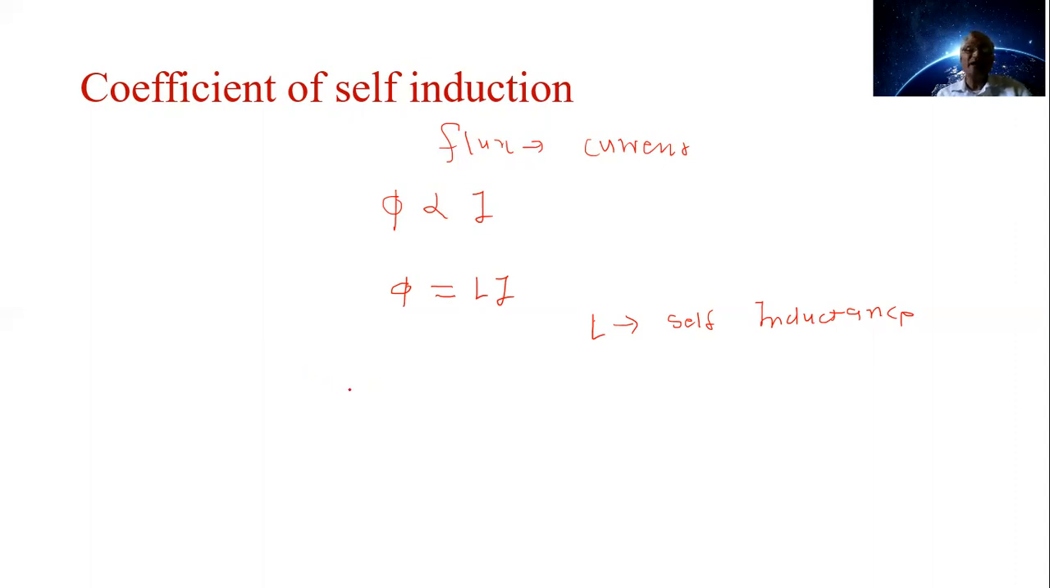Now, the magnitude of the induced EMF is given by E is equal to d phi by dt. That is equal to d by dt of phi. Phi means L into I. Here we can take L as constant, therefore we can take it out of differentiation, and we write L into di by dt. E is equal to L di by dt.